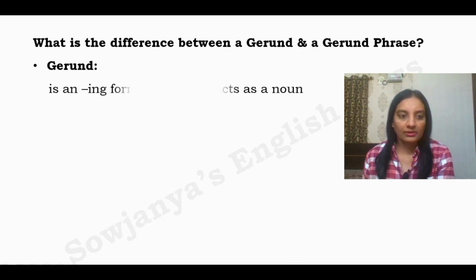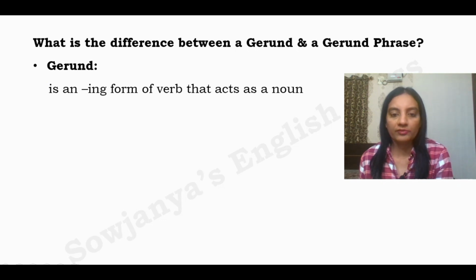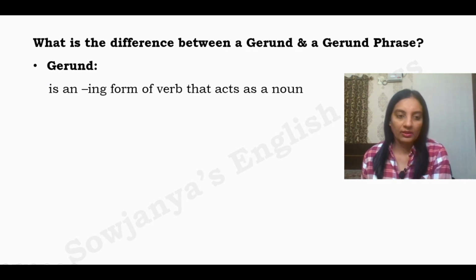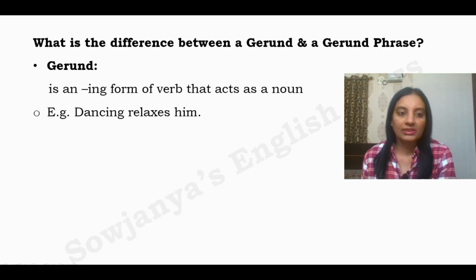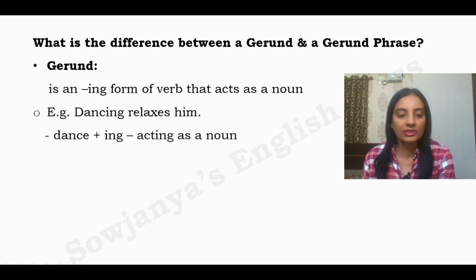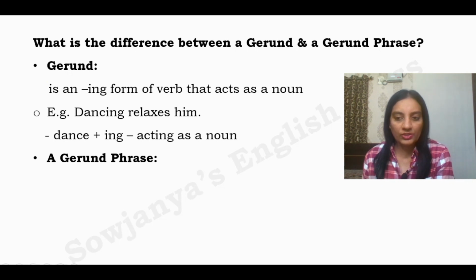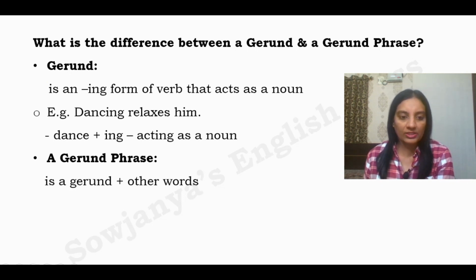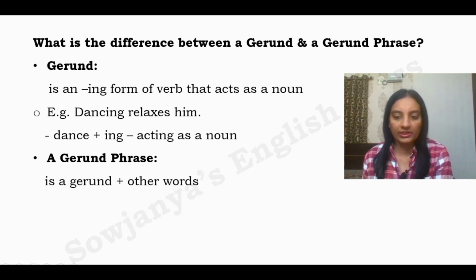A gerund is an ing form of verb that acts as a noun, a single word which has an ing and acts as a noun. That is called a gerund. Example, dancing relaxes him. So here dance plus ing is acting as a noun. And a gerund phrase is a gerund plus other words.